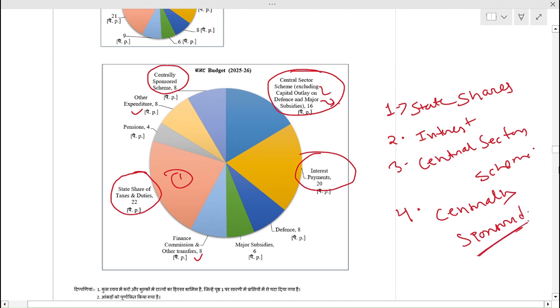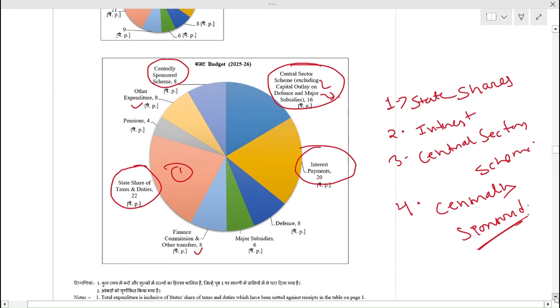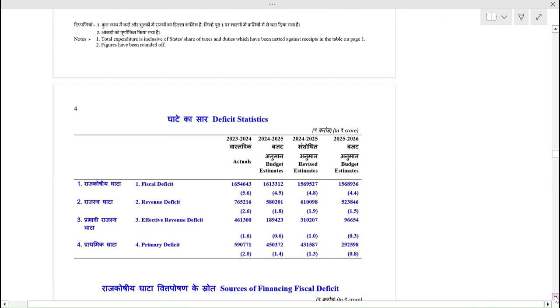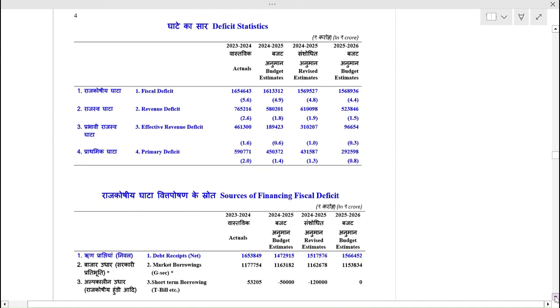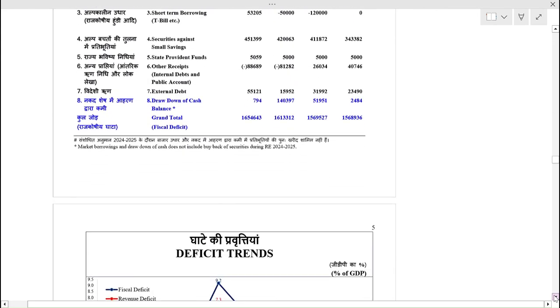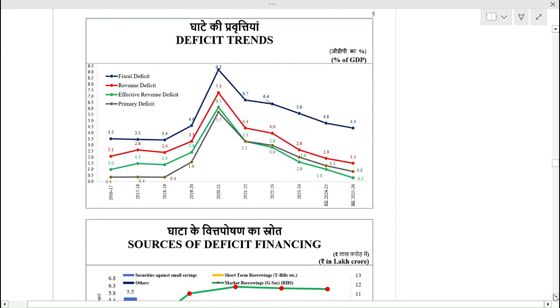So that's it for today. In upcoming lecture, we will see other documents and also cover the different kinds of deficits in great detail, which will be definitely very helpful for your upcoming examination.